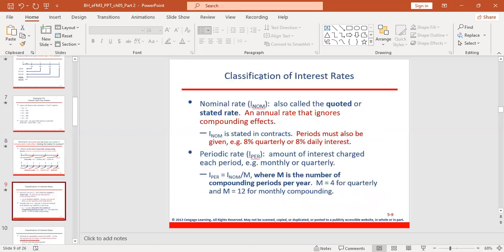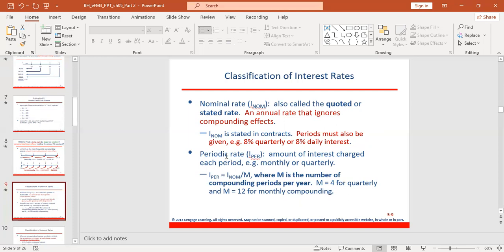So there are different types of interest rates, and it is good to understand them so that you will know the right one to use when you are using your financial calculator. The first type of interest rate is called the nominal rate. The nominal rate is also called the quoted or stated rate, an annual rate that ignores the compounding effect. This type of rate doesn't take into consideration the compounding period. It is usually stated in a contract as it is. The period must also be given. For example, it can be 8% quarterly or 8% daily.